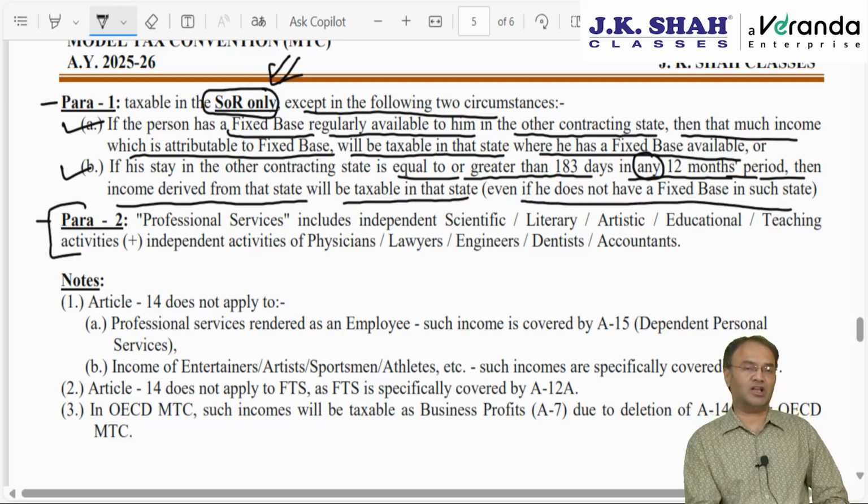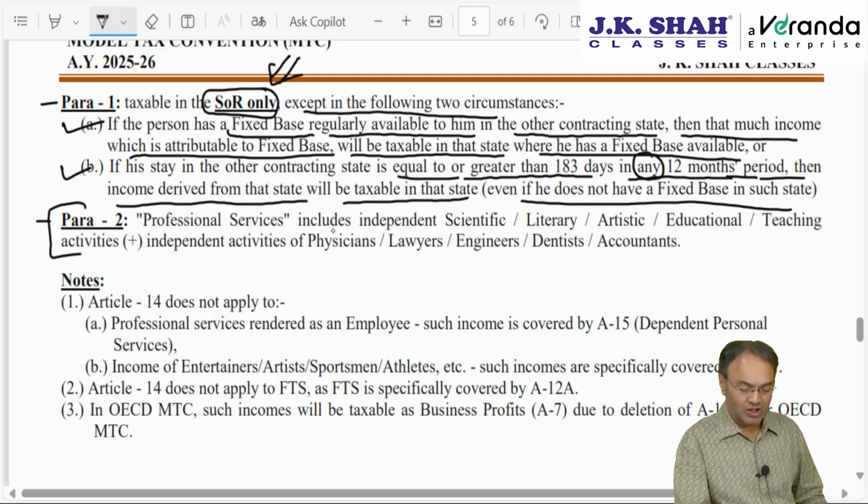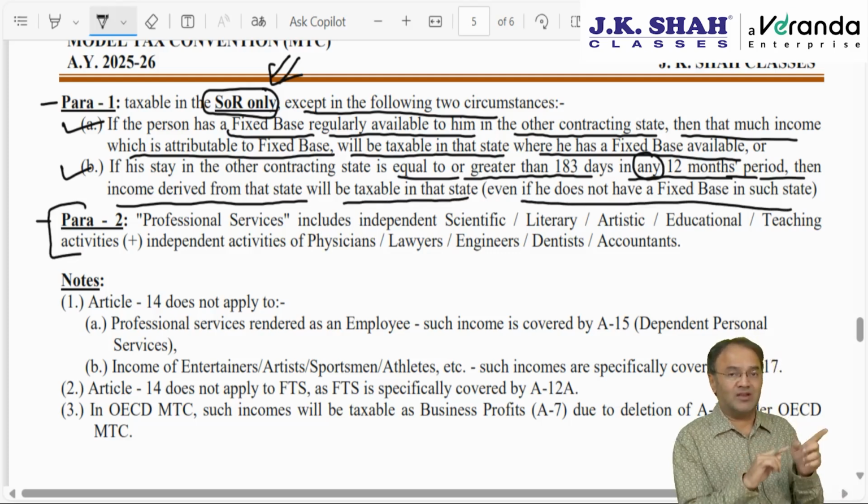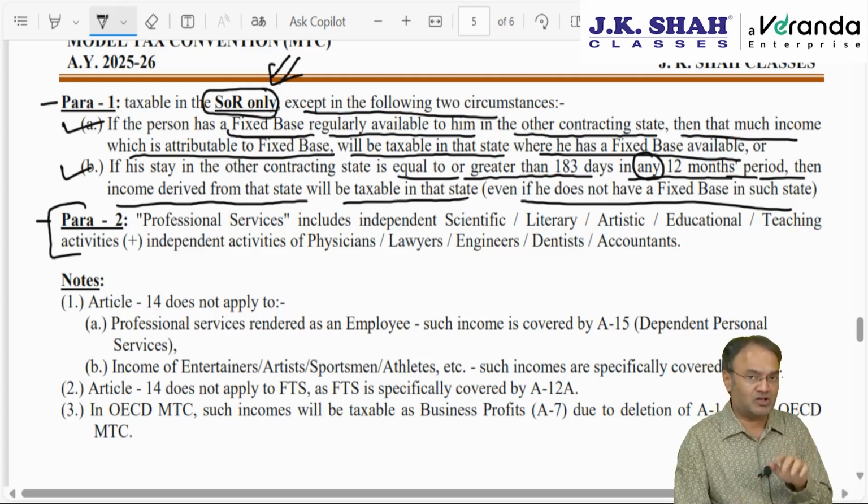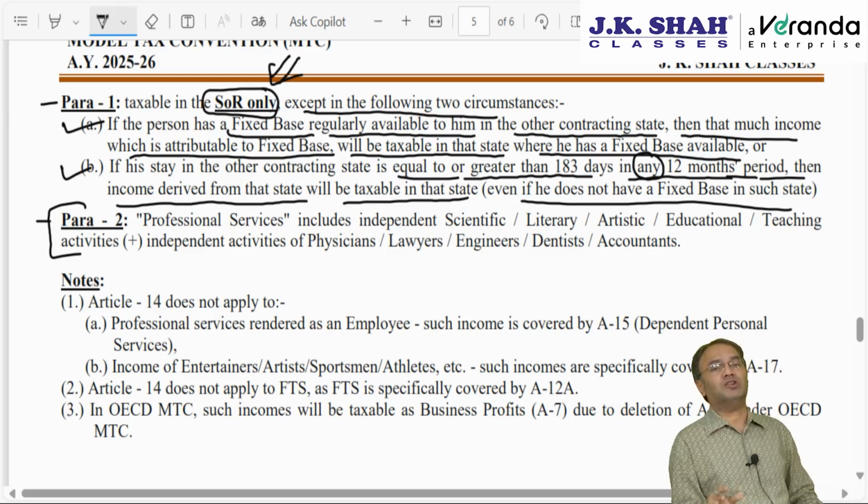That is clarified in the second point. Professional service includes professional services covered here. So Article 7 will not apply. Article 7 is only for business profit. Professional incomes will be falling under this. But it should be professional income as an individual, independent service.